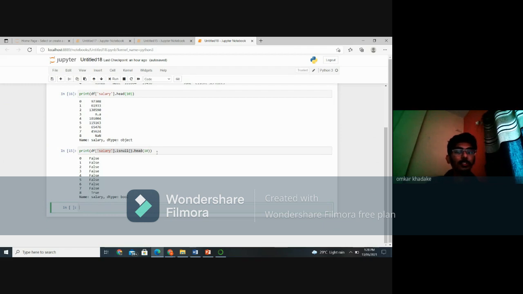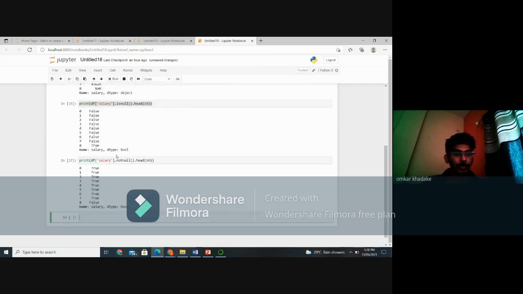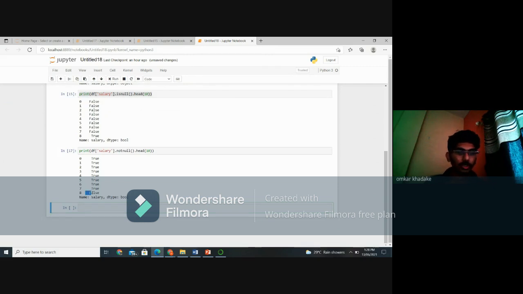Let's see for not null. What does not null do? Let's change the name of this to not. Run the program. See here, it's false. So not null gives false and is null gives true. Except 8, all the values are true in Boolean.